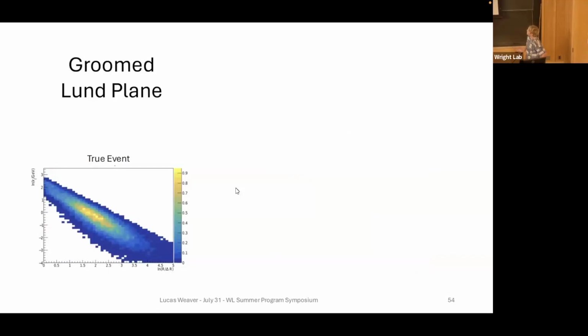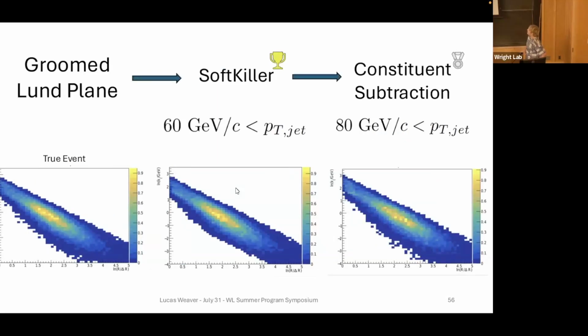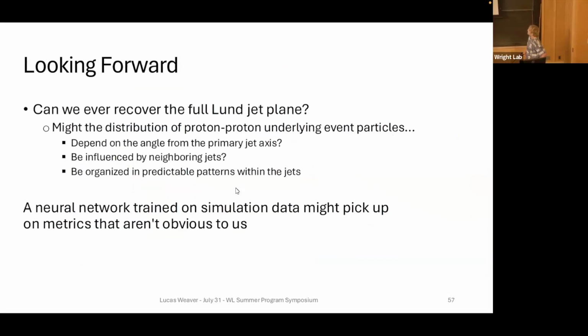But if you're looking for the groomed lumen plane, you can do a lot better. Soft killer basically recovers the full groomed lumen plane for jets with momentum as low as 60 gigaelectron volts, which is really good, better than we were expecting. And then our runner-up for the groomed lumen plane is constituent subtraction, which also gets there, but it requires slightly higher energy jets to make the distinction.